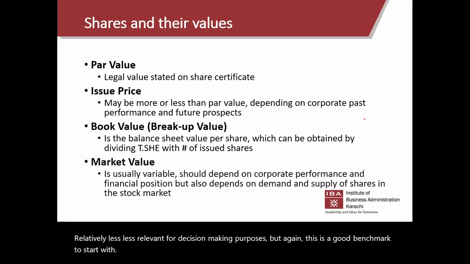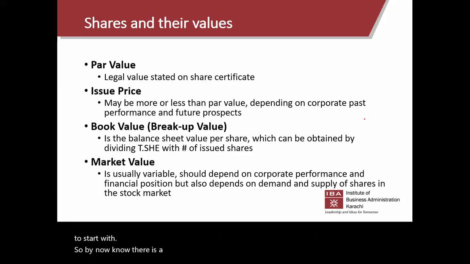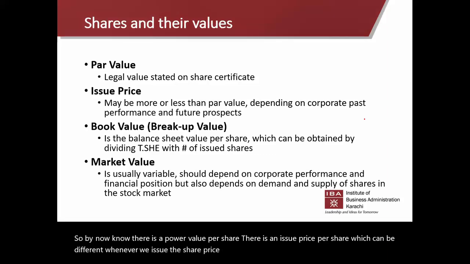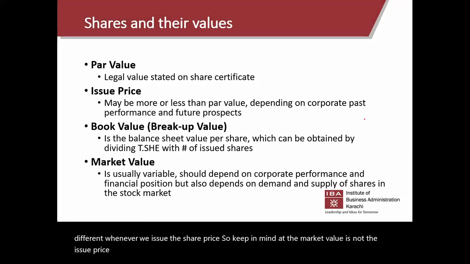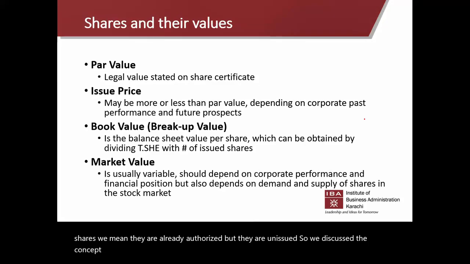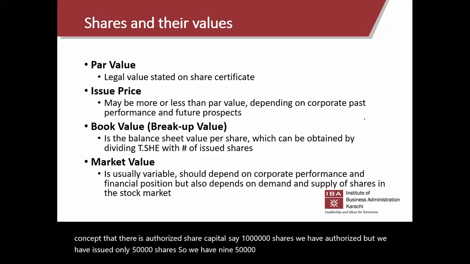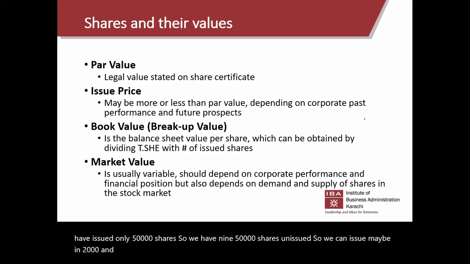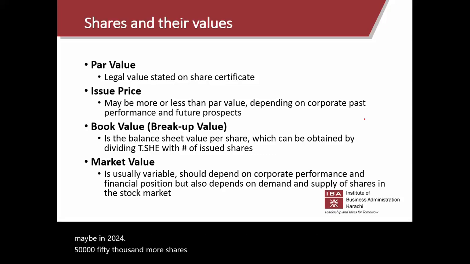So by now we know there is a par value per share, there is an issue price per share, which can be different whenever we issue the shares. So keep in mind the market value is not the issue price, right? Issue price is only relevant when we issue some new shares, right? By new shares, we mean they are already authorized, but they are unissued. So we discussed the concept that there is authorized share capital, say 1 million shares we have authorized, but we have issued only 50,000 shares. So we have 950,000 shares unissued. So we can issue maybe in 2024 50,000 more shares. Then in 2026, maybe we issue 50,000 more shares or 100,000 more shares.